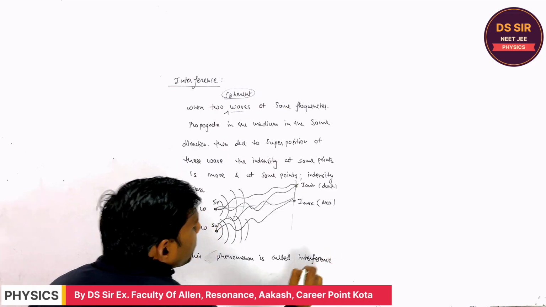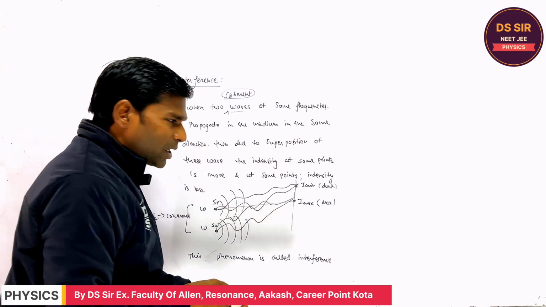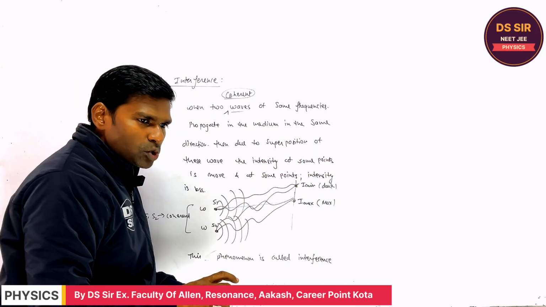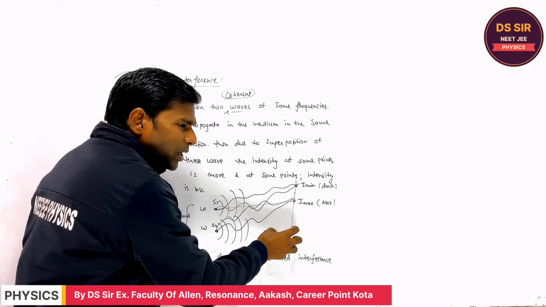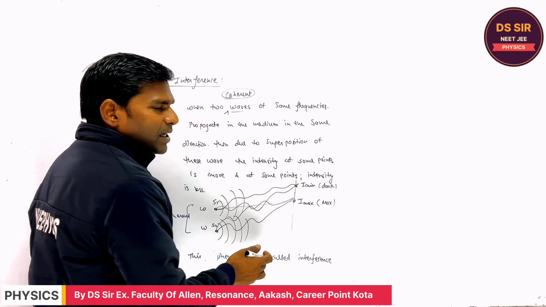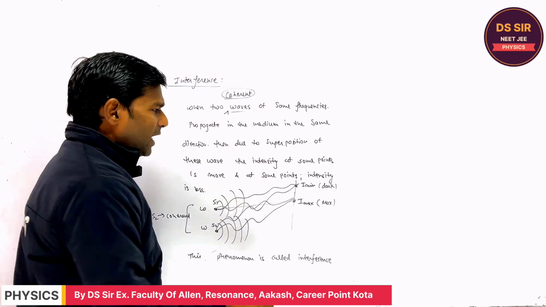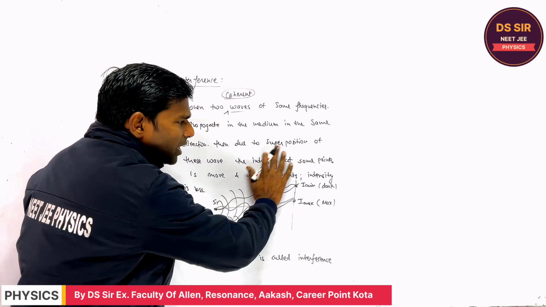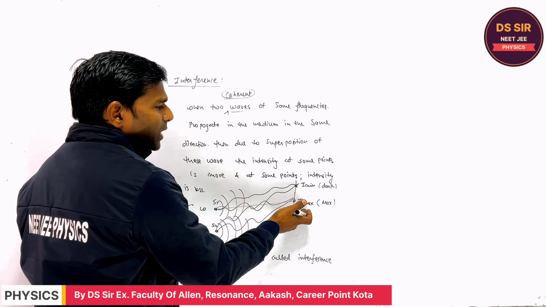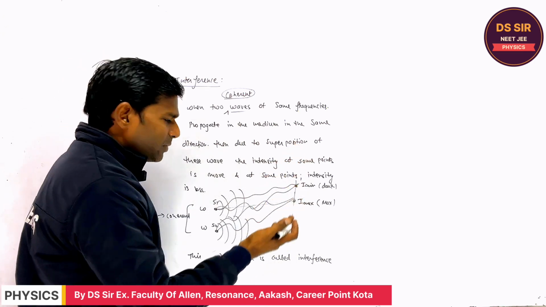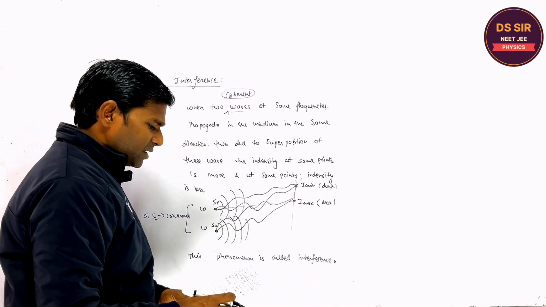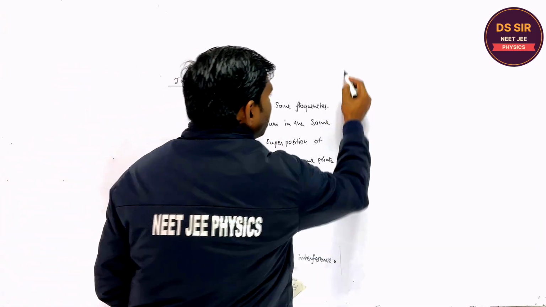What is interference? When two coherent sources produce light or waves and they propagate in the medium in the same direction, due to the superposition, some points in the medium have the maximum intensity and some points have the minimum intensity. Is it clear or not? The distribution of the light or the intensity in the medium is not the same. Somewhere it is maximum, somewhere it is minimum, and this phenomenon is called interference. You understand this thing or not, you tell?